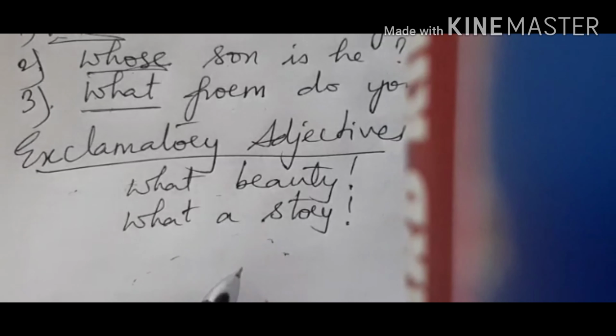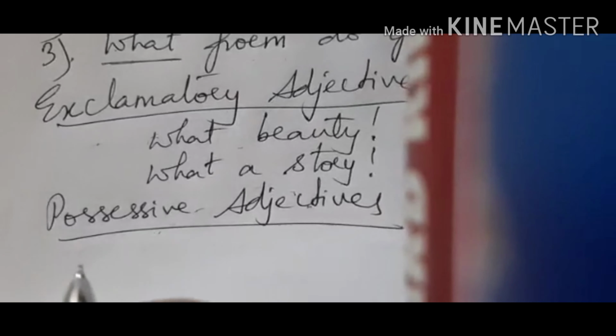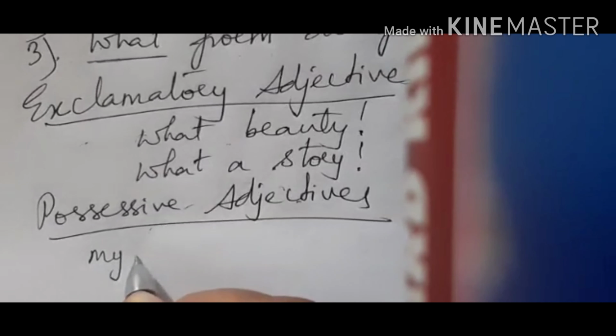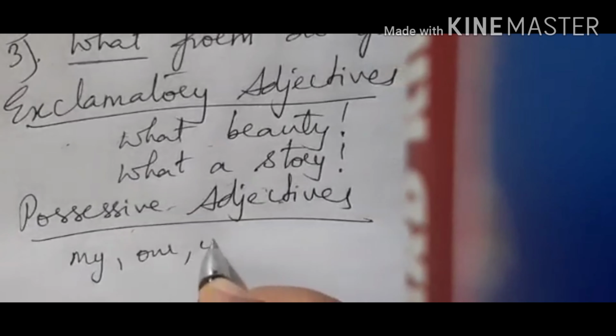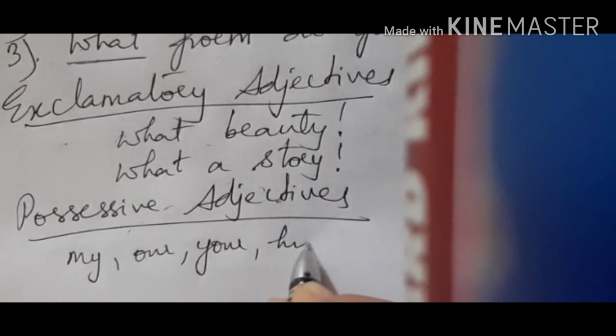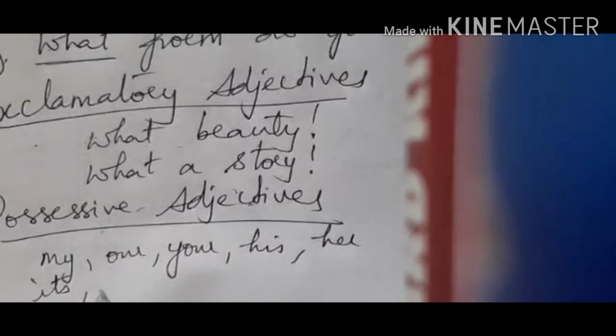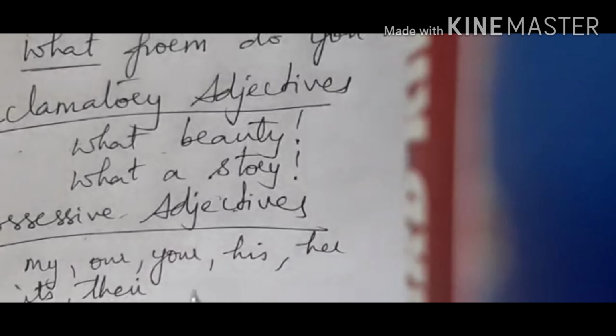Next, let us move to the possessive adjectives. Possessive adjectives indicate possession, ownership. That is what it shows. My, our, your, his, her, its, their. These are all possessive adjectives.